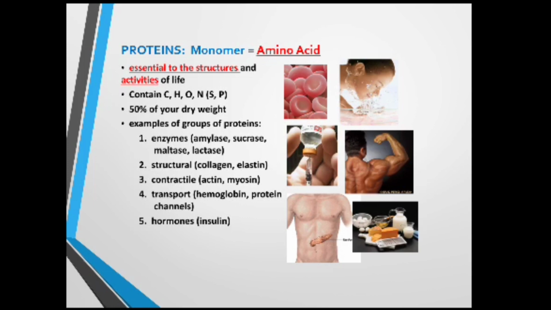Examples of groups of proteins are enzymes, which include amylase, sucrase, maltase, and lactase. Then structural includes collagen and elastin. Contractile includes actin and myosin. Transport includes hemoglobin and protein channels, and hormones include insulin.